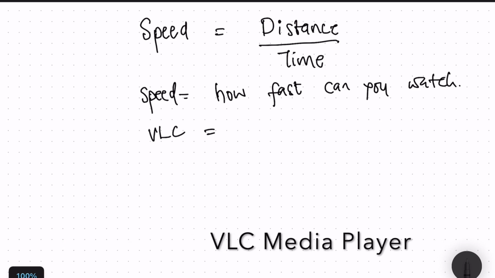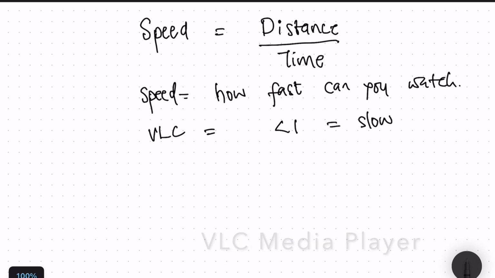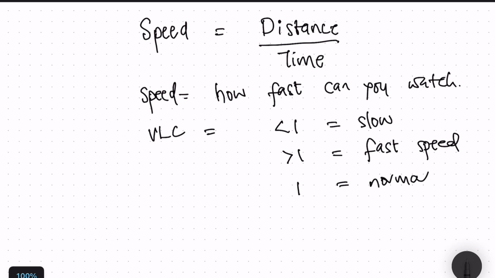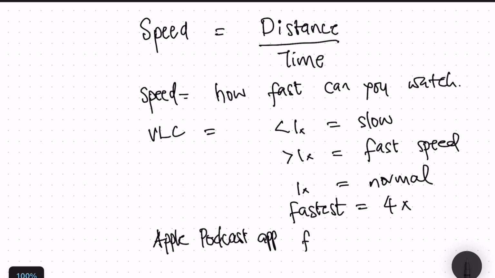Speed is basically how fast you can watch a video or listen to a podcast. For VLC, for example, the speed can range from less than 1, which is slow speed, to greater than 1, which is fast speed, and 1 is the normal speed. The fastest you can go in VLC is 4 times, and for the Apple Podcast application, the fastest you can go is 2 times.